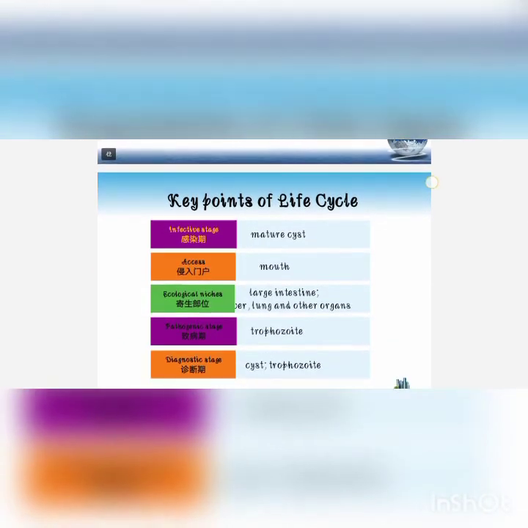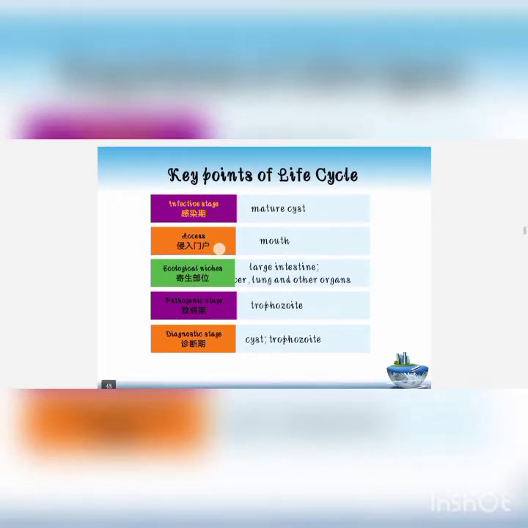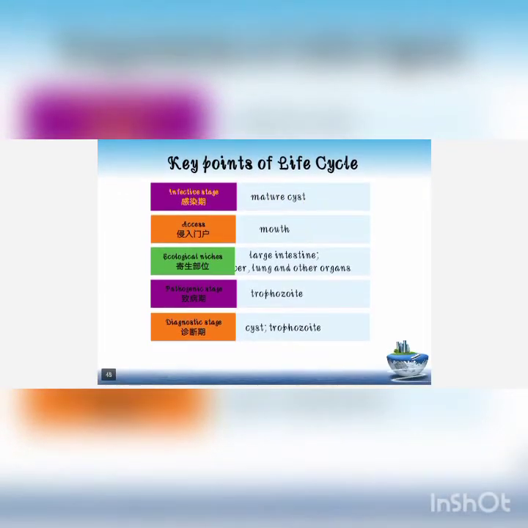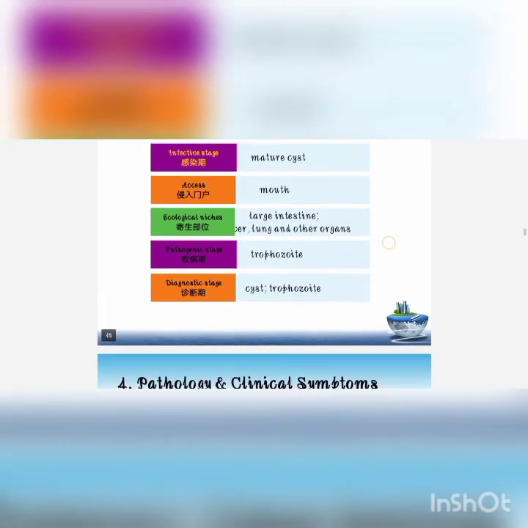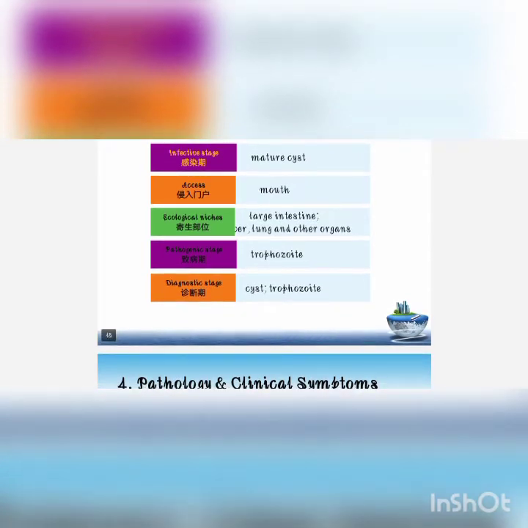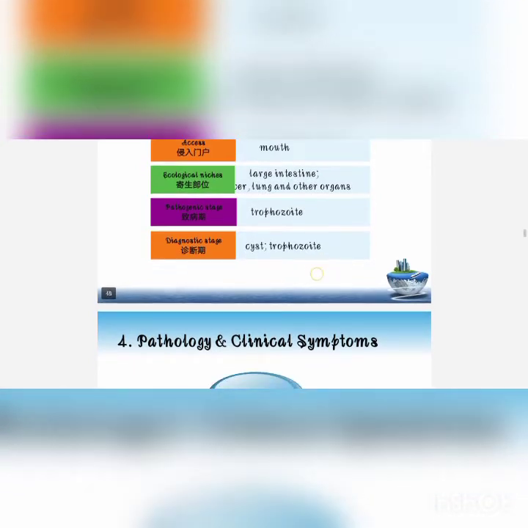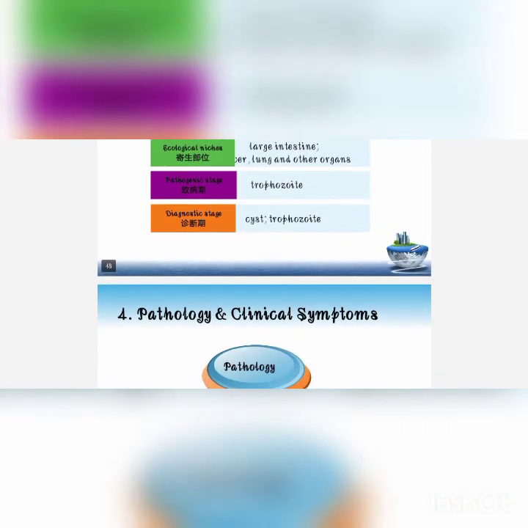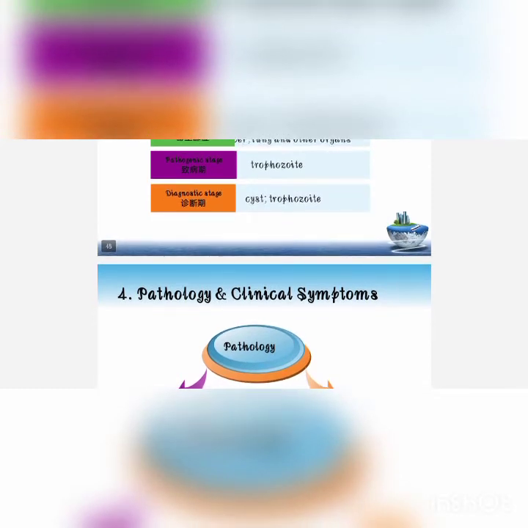So the key points of the life cycle are: the infective stage is the mature cyst, by which it enters the mouth, and the ecological niches, where it lives, are the large intestine, liver, lung, and also other organs. The pathogenic stage is the trophozoite, especially the metacystic trophozoite. Next, the diagnostic stage, where we can find it by cyst and trophozoite, because these are the infective forms, so we can diagnose them. In diagnostic methods, there is also a way to culture Entamoeba histolytica.